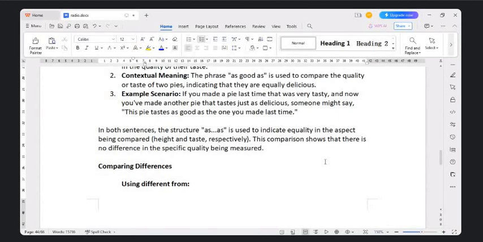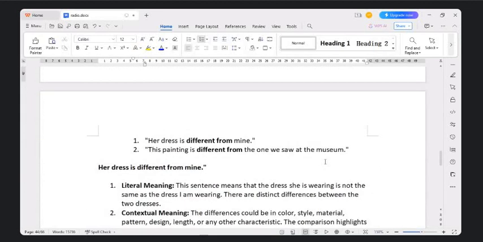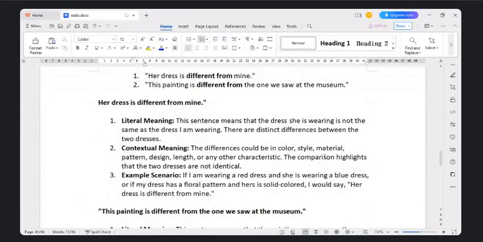All right. Now, comparing differences, there are different forms of comparison that you can do. Now, "Her dress is different from mine." What did you say previously? "She is as tall as her mother." Did you not say that?